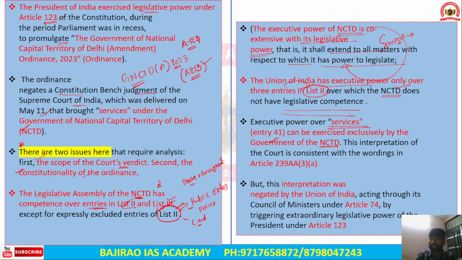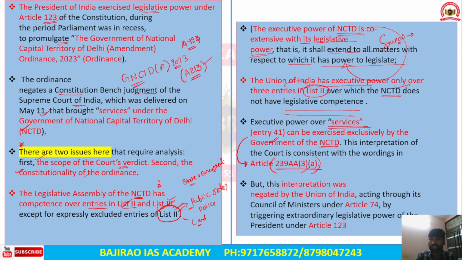The overall interpretation of the court was consistent with Article 239AA(3)(a) of the Indian Constitution. So the overall judgment of the Supreme Court, saying that services are under the exclusive control of the National Capital Territory of Delhi government, is consistent with Article 239AA, Clause 3, subclause A.